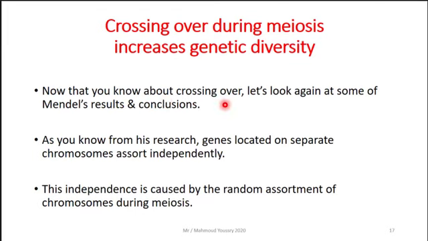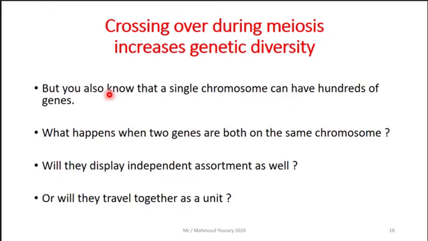Now that you know about crossing over, let's look again at some of Mendel's results and conclusions. Do you remember the results of Mendel's experiment? As you know from this research, genes located on separate chromosomes are sorted independently. This independence is caused by the random assortment of chromosomes during meiosis. But you also know that a single chromosome can have hundreds of genes.